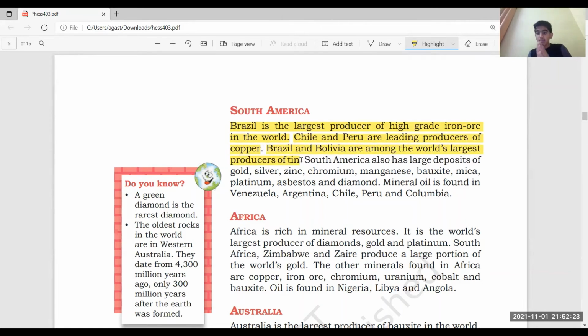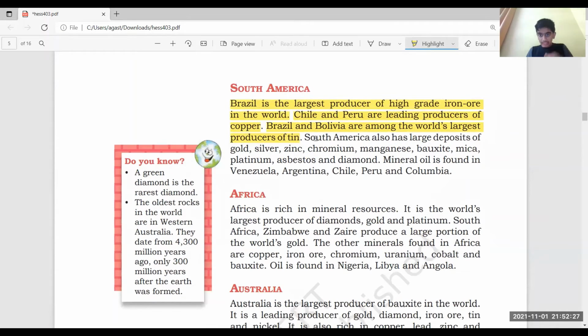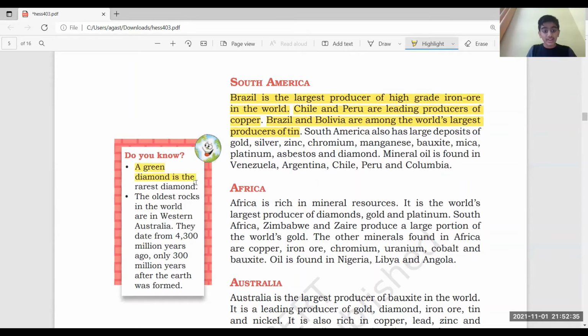Brazil and Bolivia are among the world's largest producers of tin. These are very important. And mineral oil, I guess it's not that important, but still these first three points are really important. And a green diamond is the rarest diamond.